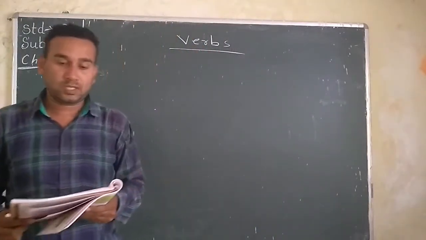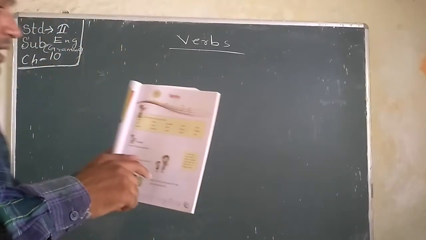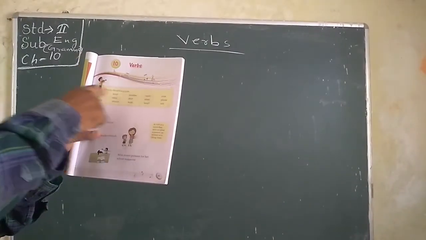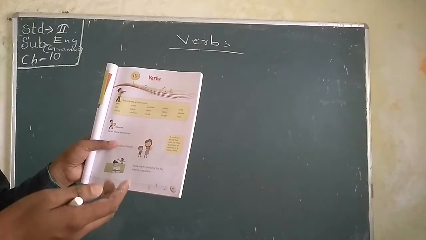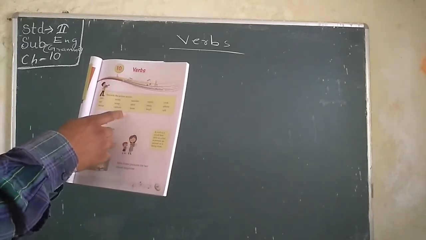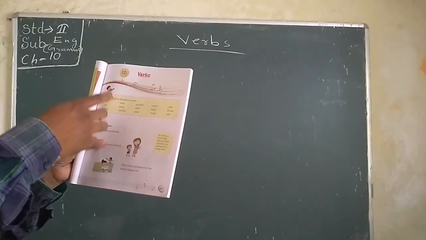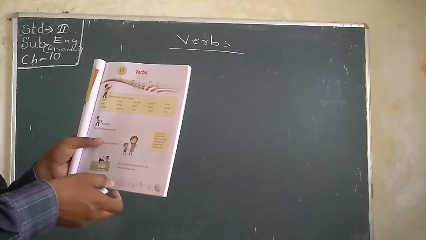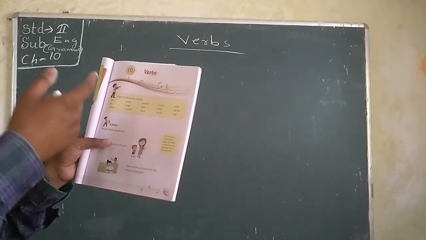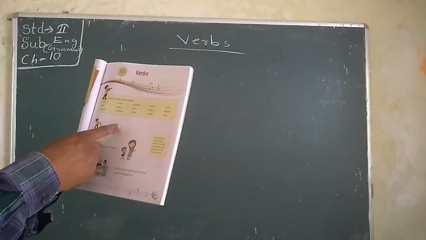Encircle the action word. Here first you see, encircle the action word. Which is the action word? I'm writing some words on the blackboard. You see and write in your copy.